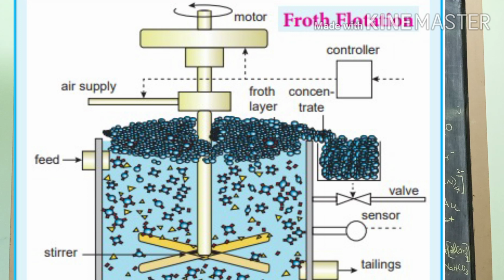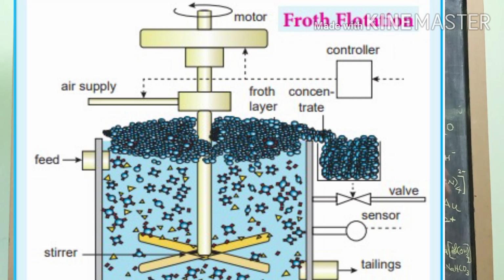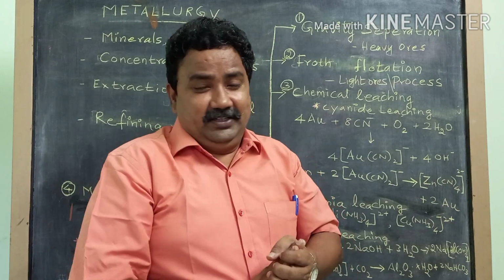So for that, you will have to use a depressing agent like sodium cyanide, sodium carbonate. These depressing agents will make the lighter sulfide ore come along with the froth, and the heavier sulfide ore will get settled. So that is why we are going in for these depressing agents.